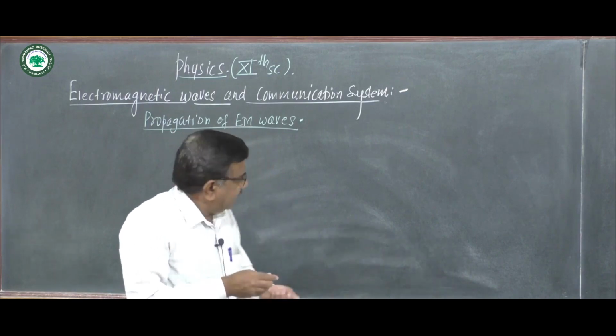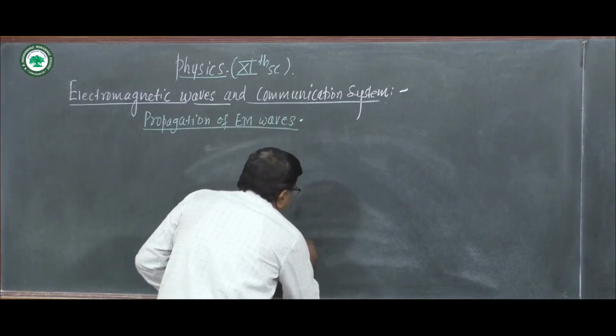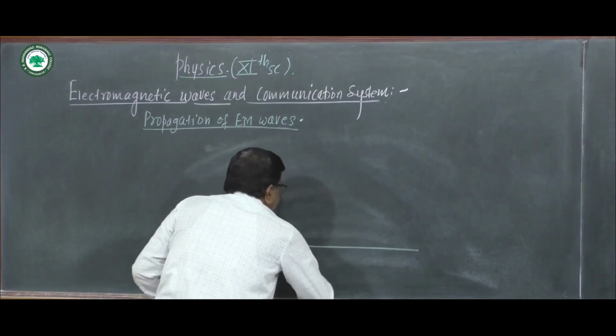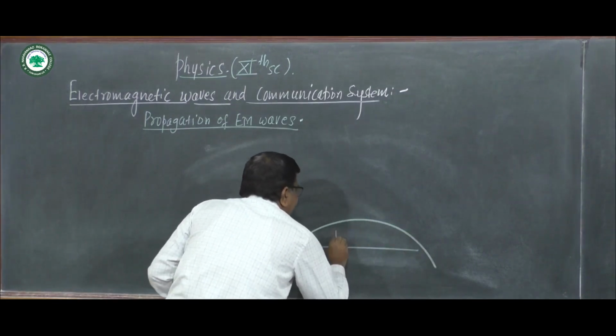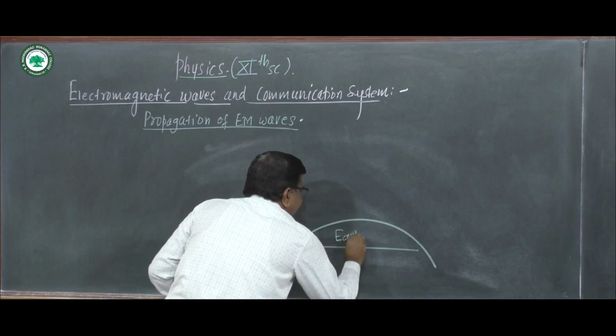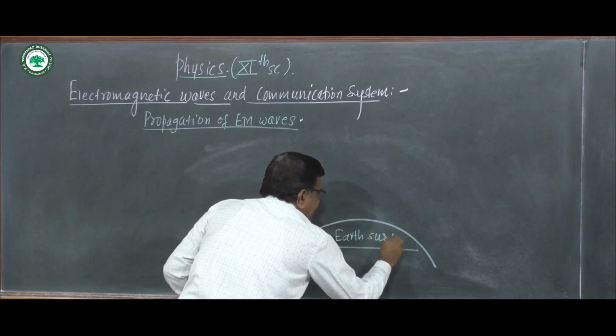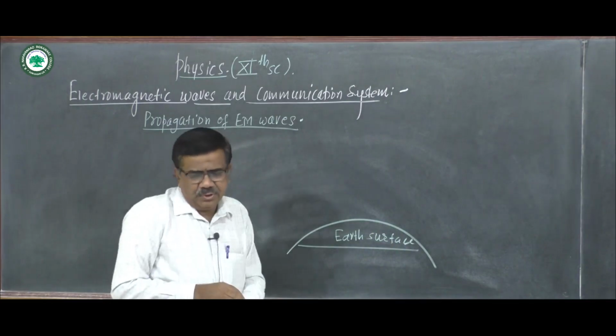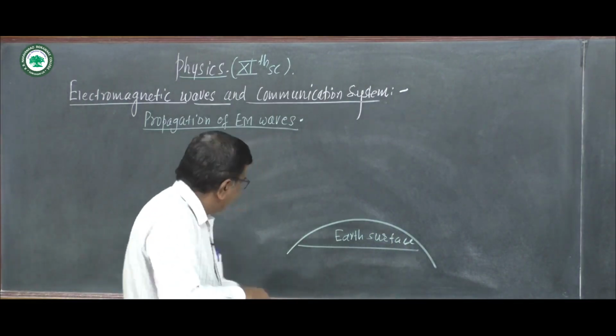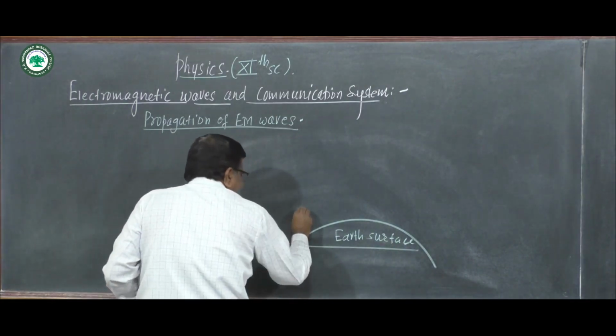Now we see how these waves propagate. Suppose this is the Earth's surface; we know it is spherical in shape. There are two types of antennas.